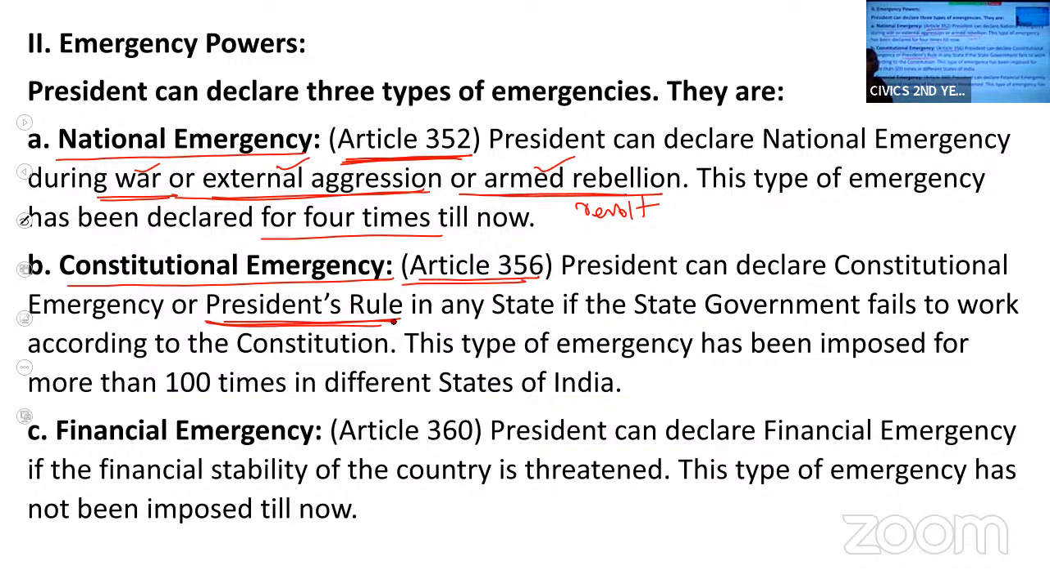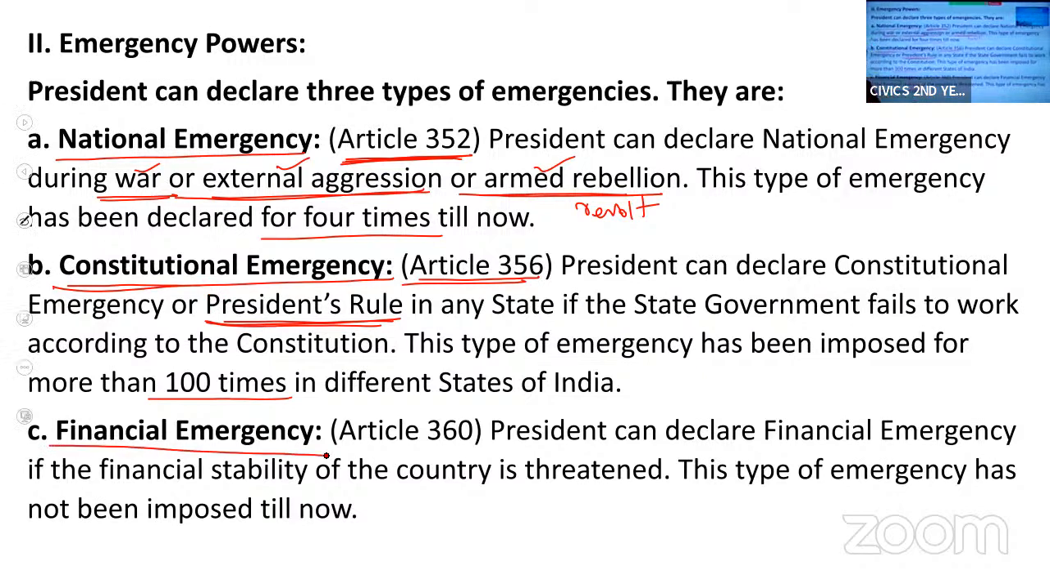Once president's rule or constitutional emergency is declared, the powers of the state government are transferred to the central government. This type of emergency has been imposed in different states more than 100 times. Even during the Telangana agitation in our state, before the separation of Telangana, when it was united Andhra, constitutional emergency was declared. I hope I am clear with constitutional emergency.